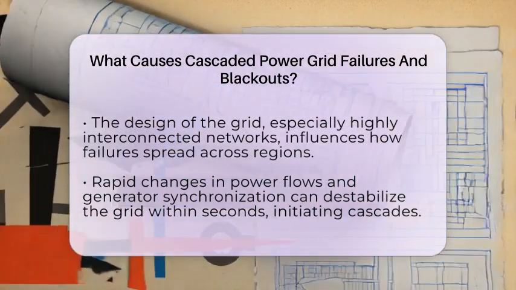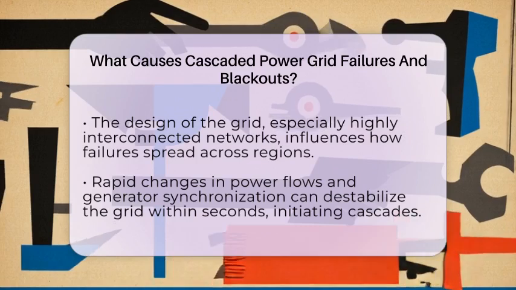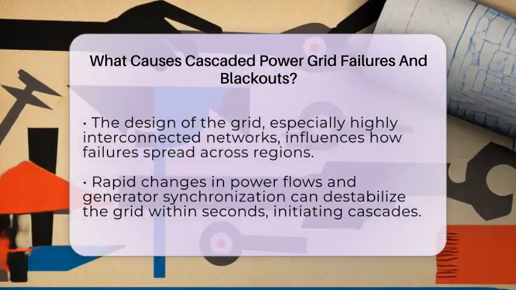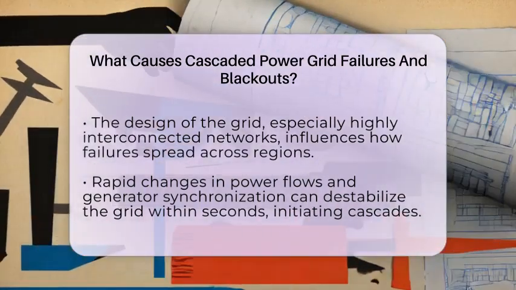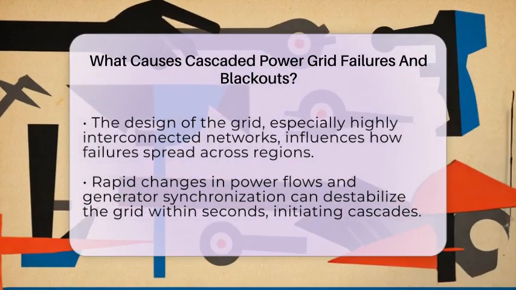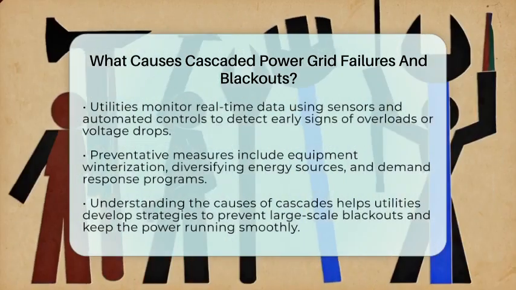Fast changes in power flows and the synchronization of generators can destabilize the grid within seconds. If generators lose their synchronization, they may trip offline, spreading the failure even further. These rapid dynamic effects are often the first signs of a cascade starting.